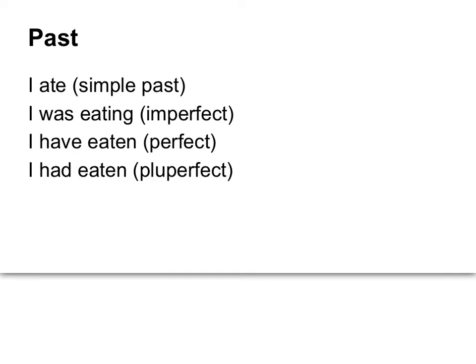In the past tense, these tenses exist both in English and in Latin. I ate is the simple past. I was eating is called the imperfect. I have eaten is called the perfect, and I had eaten is the pluperfect. They're all the past tense, but they all look at the past with a slightly different perspective.